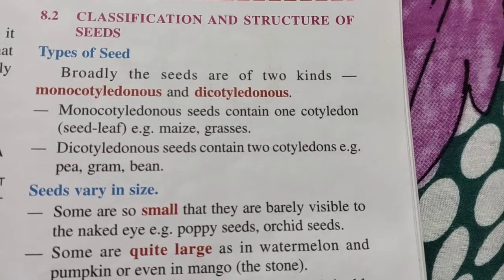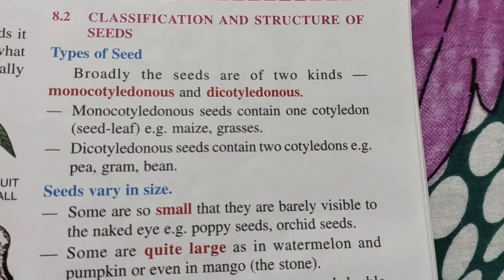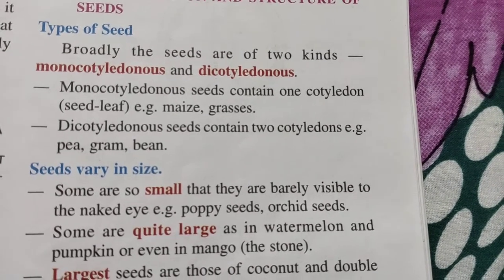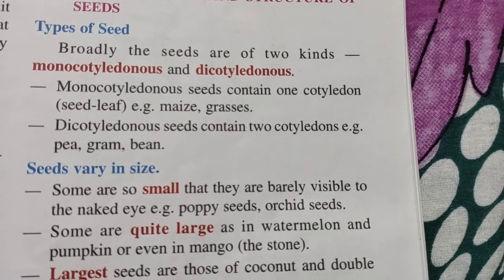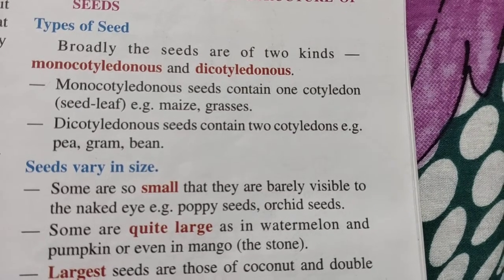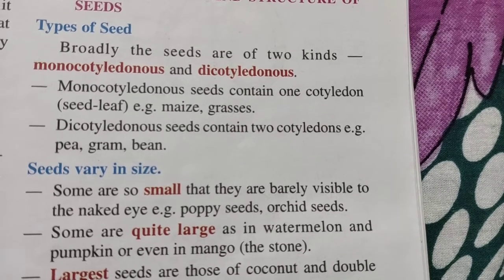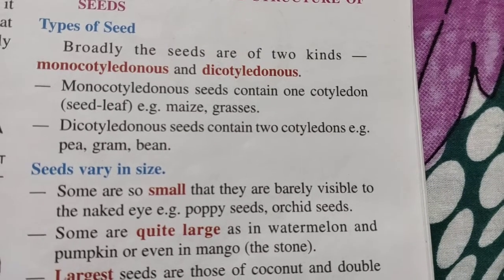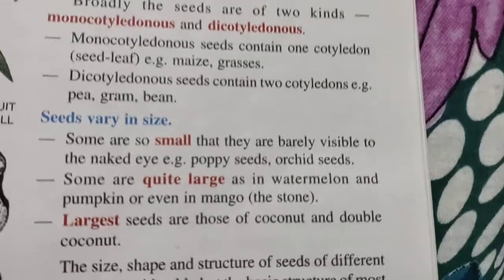Now, you must know the classification of seeds. Broadly, we can divide the seeds into two types, monocotyledonous and dicotyledonous. Mono means one, that means which has got only one cotyledon. We can also call the cotyledons seed leaves. Example, maize. Very well known to us, maize grain. We have seen it has only one cotyledon. Dicotyledonous means two. Di means two. Example, pea, gram, bean. So we have more dicots than monocots around us.